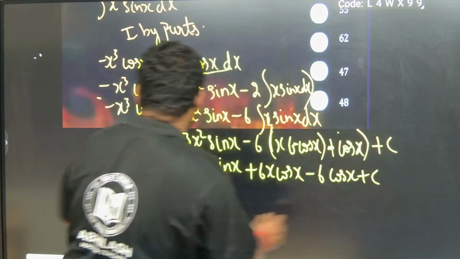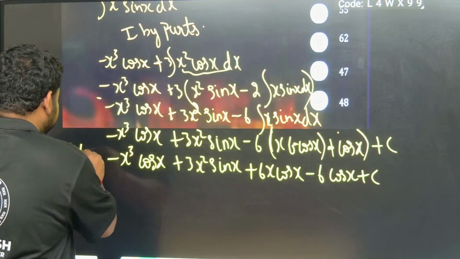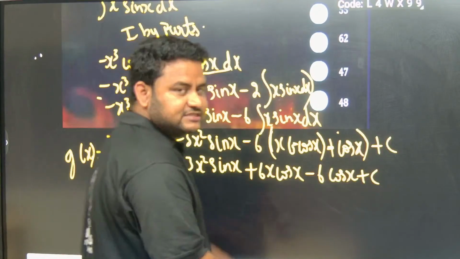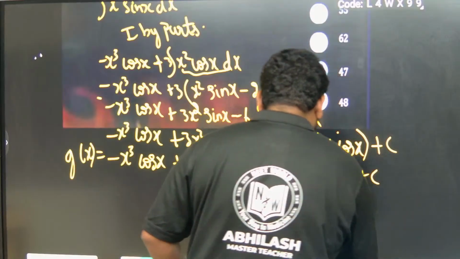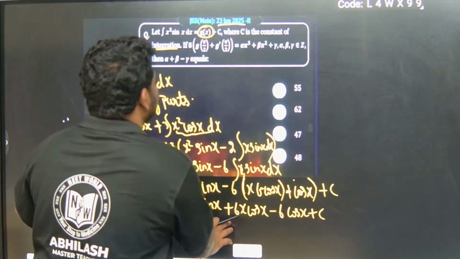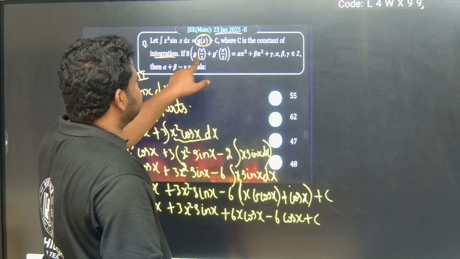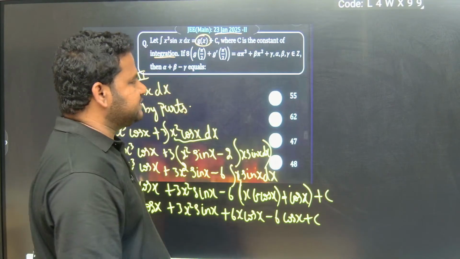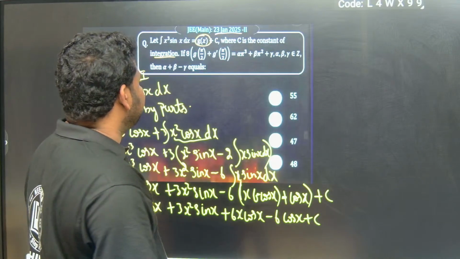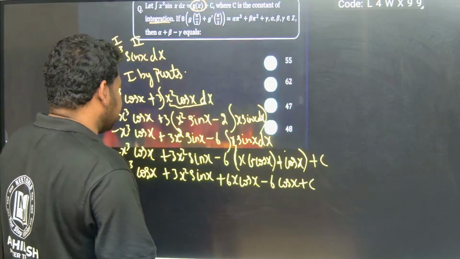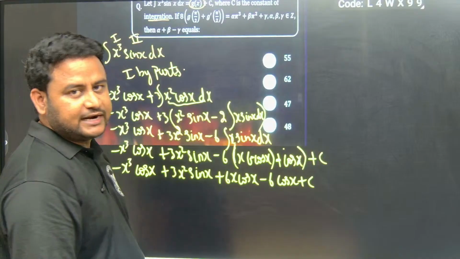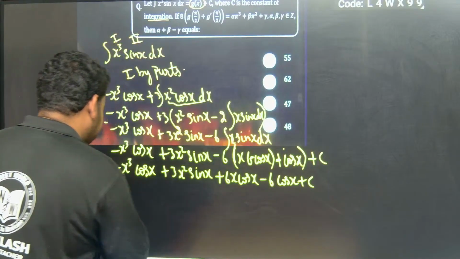This is nothing but g of x. We got g of x. Now what are they asking? They are telling, where c is the constant, to find g of pi by 2. So how to find g of pi by 2? Wherever x is there, I have to put pi by 2.